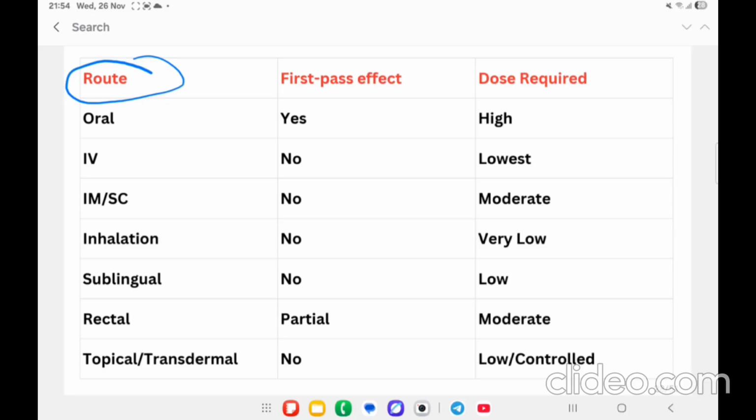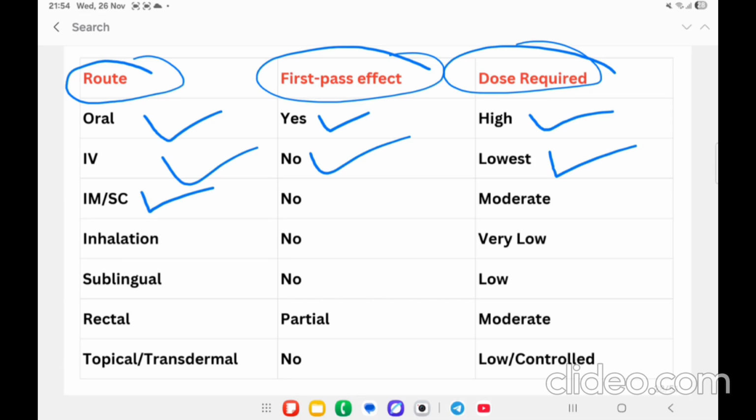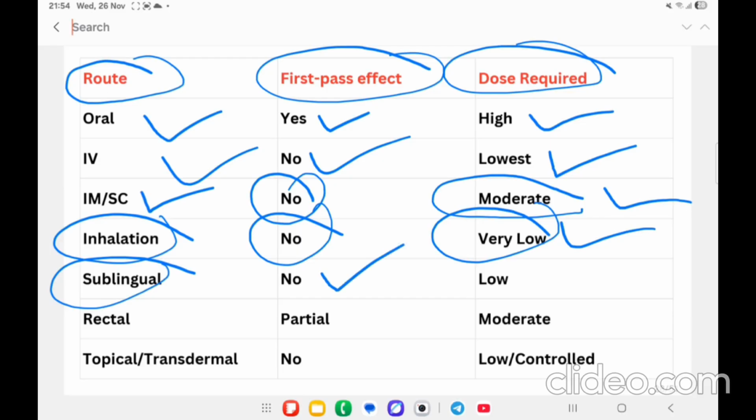Here in this table, route is there, first pass effect is there, then dose required is there. Oral: yes, first pass metabolism is there, and the dose required is high. In case of IV, there is no first pass metabolism and the lowest dose is sufficient. In case of IM and subcutaneous routes, there is no first pass metabolism and the dosage required is moderate. In case of inhalation, there is no first pass and a very low dose is sufficient. In case of the sublingual route, there is no first pass metabolism and a low dose is sufficient.